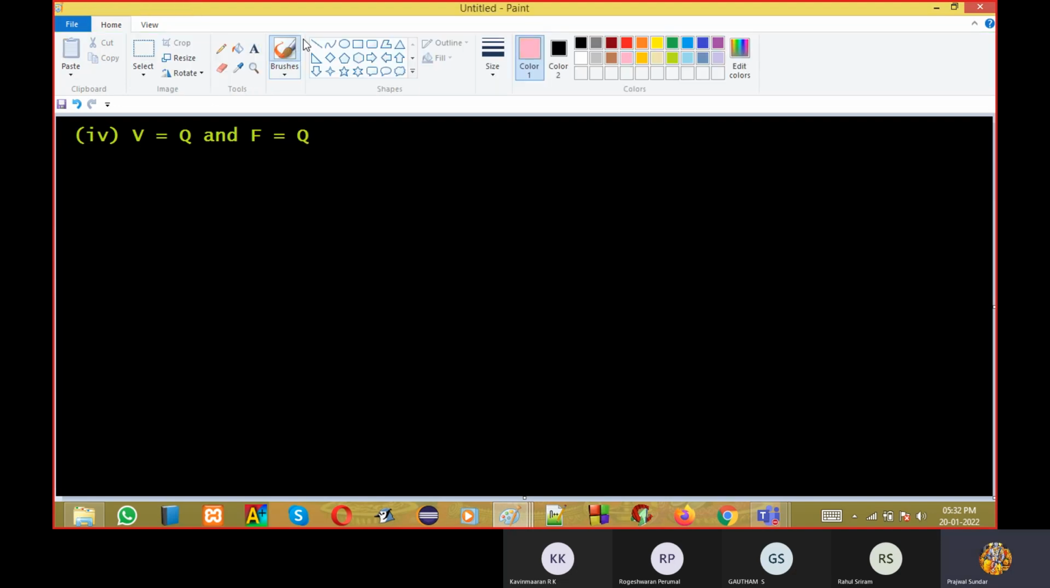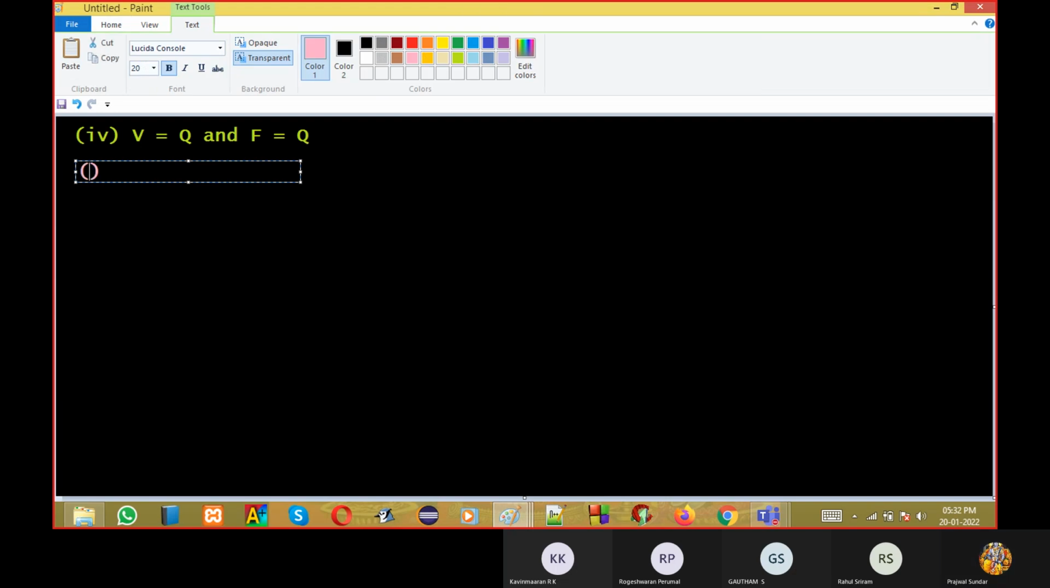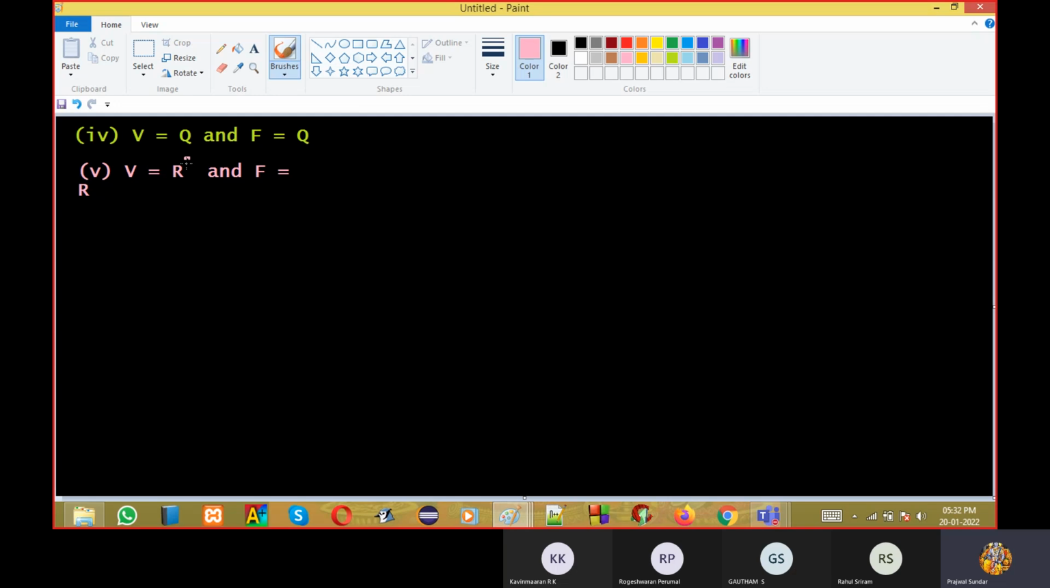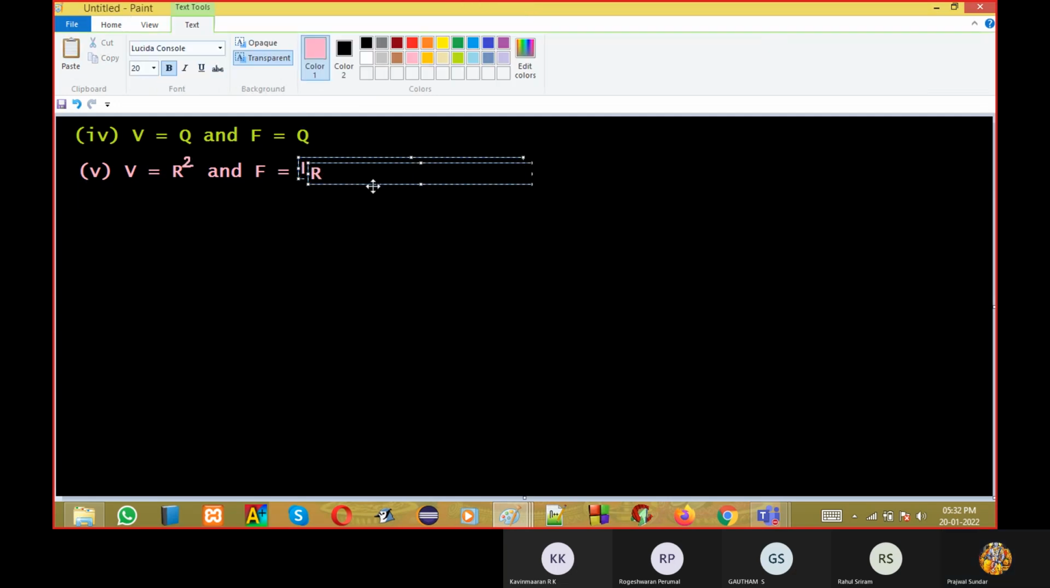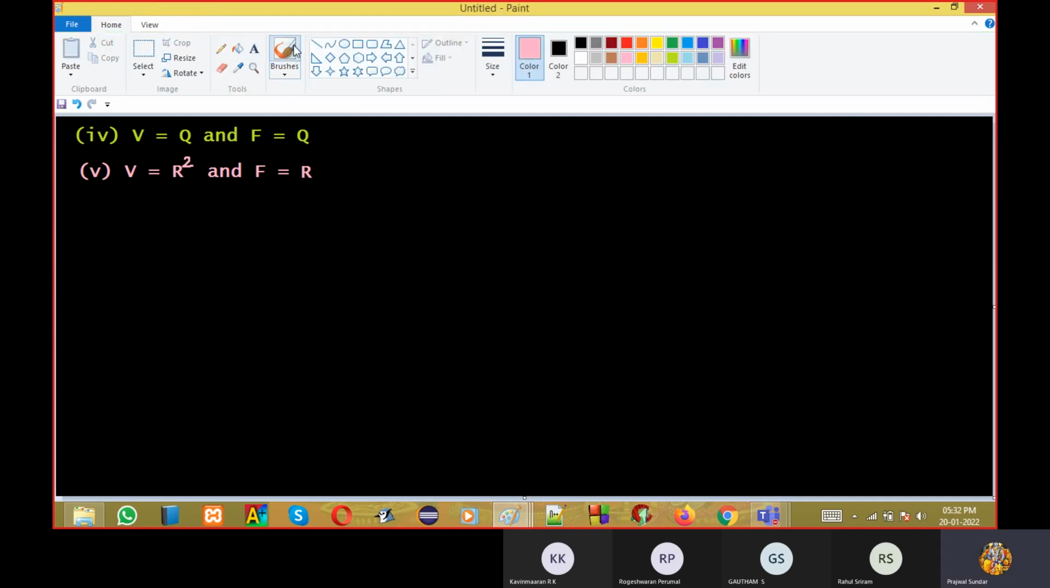Fourth question. I'll give two questions, do it, and I'll give the field also as Q. Next I will give R squared, and I will give the field as R. Please do these two questions. This is R squared.